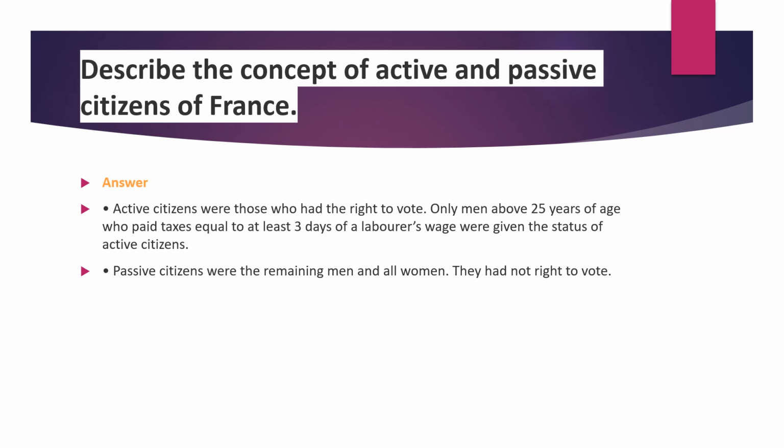Economic status discrimination is also there. Only propertied men or those paying 3 days of salary wages have voting rights, but the rest of the men don't have any voting rights. So economic status discrimination as well as gender discrimination is there.